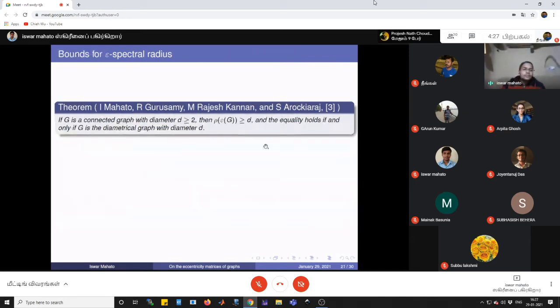Now I shall give a bound for the eccentricity spectral radius of a graph with a given diameter. If G is a connected graph with diameter D greater than or equal to 2, then the spectral radius of G is greater than or equal to D, and equality holds if and only if G is the diametrical graph with diameter D.